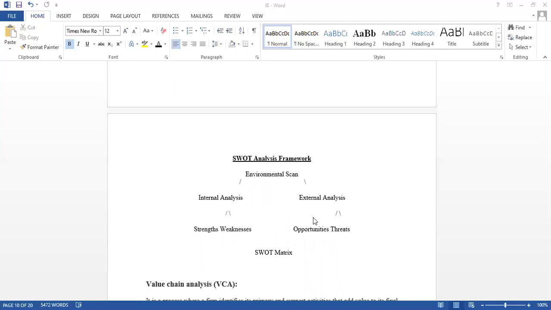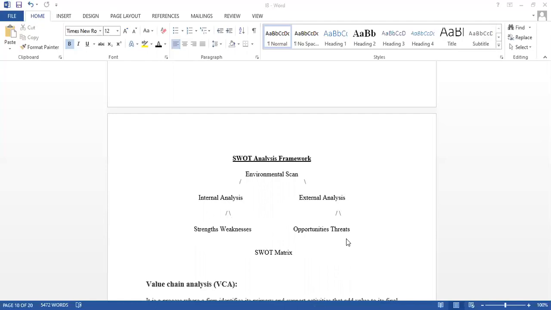So all these come under the external environment. If you are able to analyze your internal factors, you are going to get your strengths and weaknesses first of all. So internal analysis will help you to find out your strengths and weaknesses. By doing external analysis, you are able to find out the opportunities and threats, right? So what are the opportunities and threats that are prevailing in the external markets, meaning the external environment.